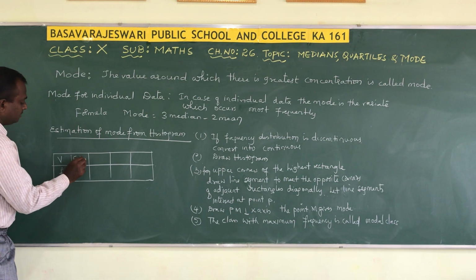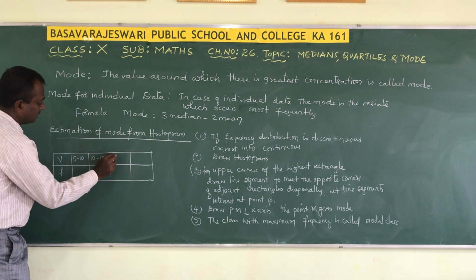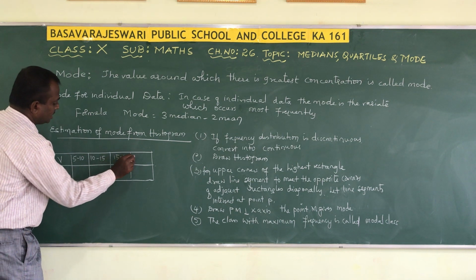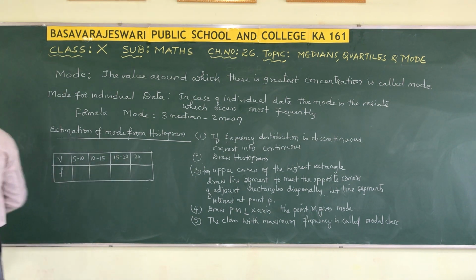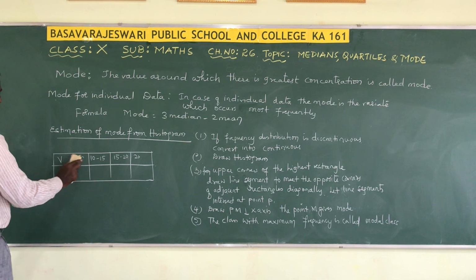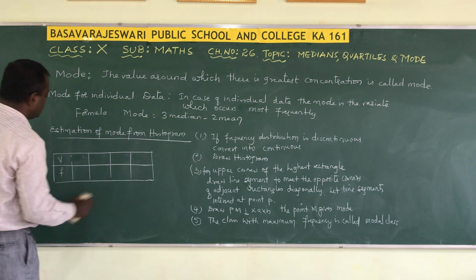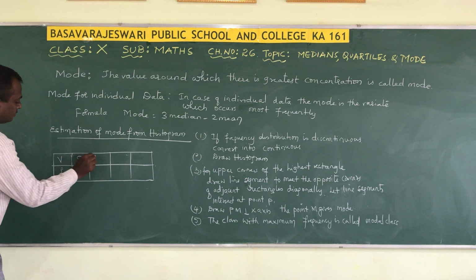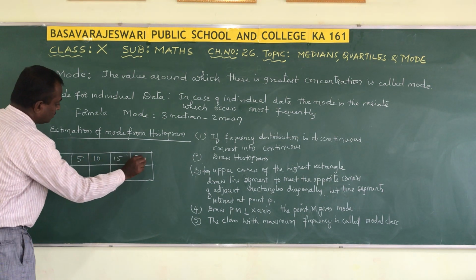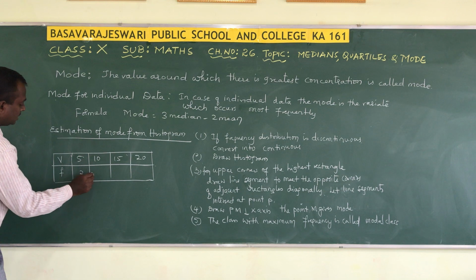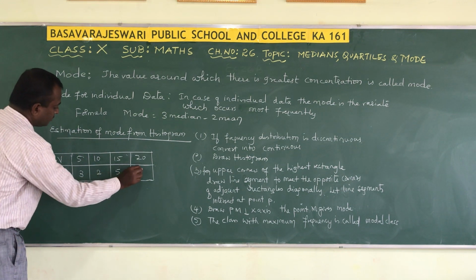So 5 to 10, 10 to 15, 15 to 20, 20 to 25. Or I will take a singular number: 5, 10, 15, 20. Here frequencies 3, 2, 5, 4.